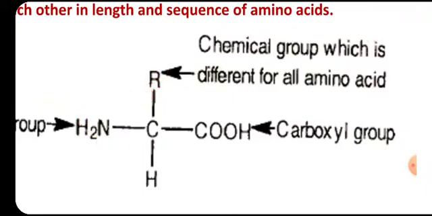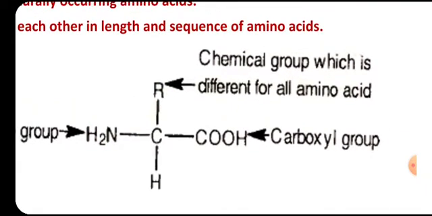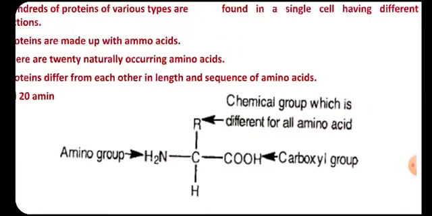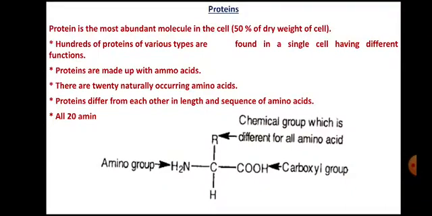So this is the general structure of an amino acid. You should draw this structure in your notebook. So this carbon has attached to 1, 2, 3 and 4 different chemical groups. That should be remembered. This is the general structure of an amino acid.